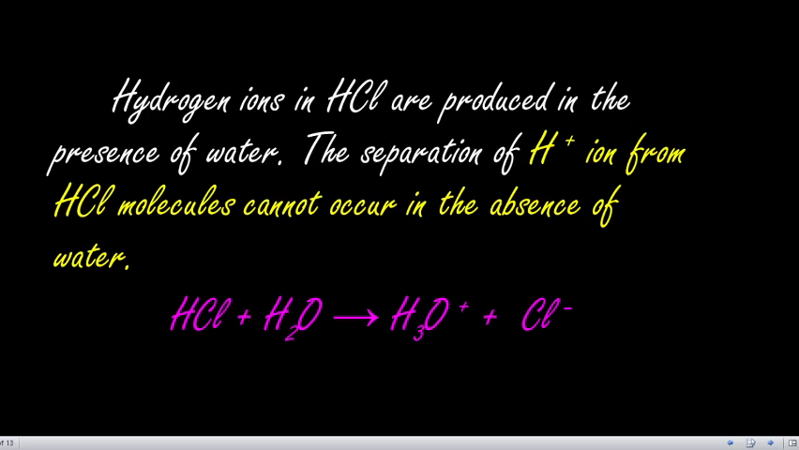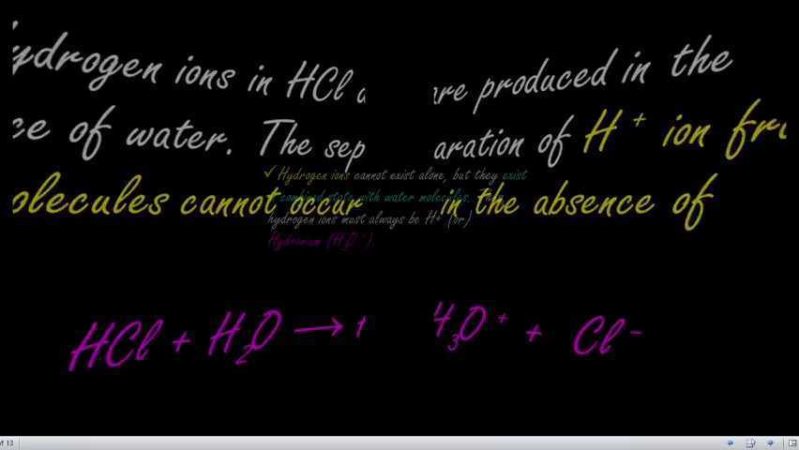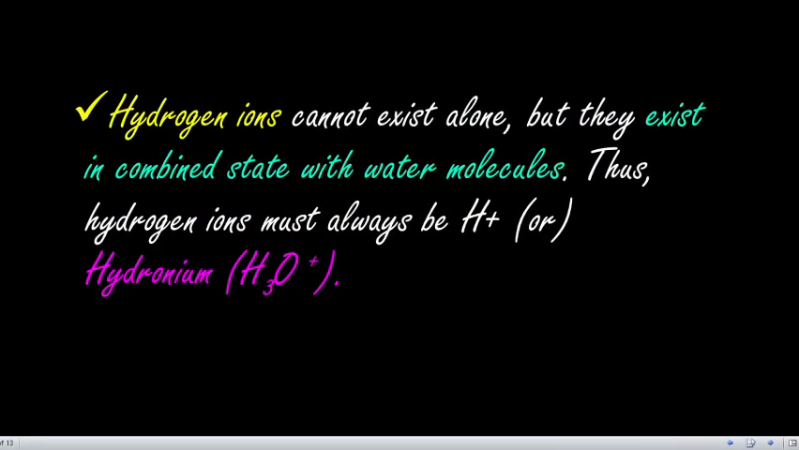Shares electron from one atom and shared by both. In the same way, a water molecule has 2 lone pairs of electrons that attract the hydrogen ion and form a hydronium ion, H3O plus. So according to Arrhenius theory, an acid is a substance which produces hydrogen or hydronium ions in aqueous solution. This happens only in the presence of water, and hydrogen ions cannot exist alone. They should combine in the form of hydronium ion.